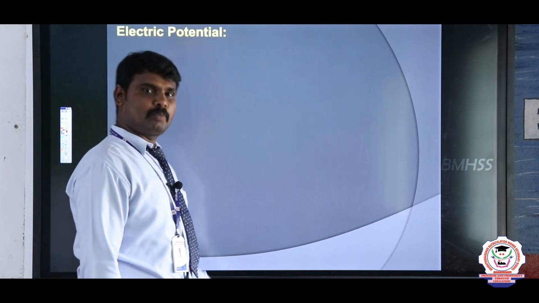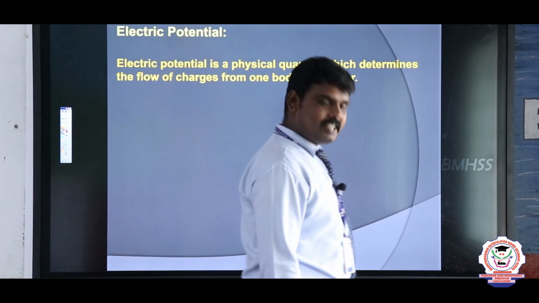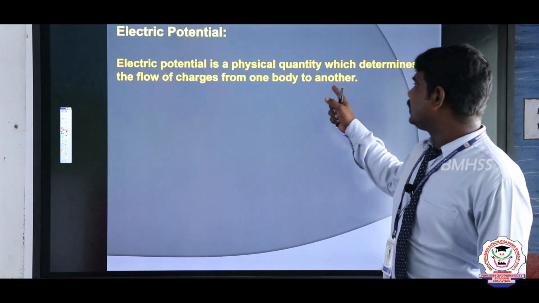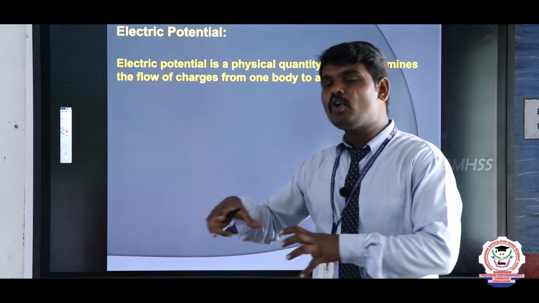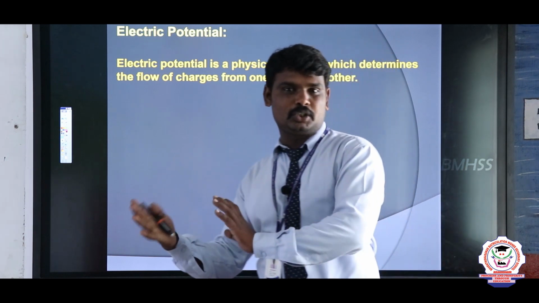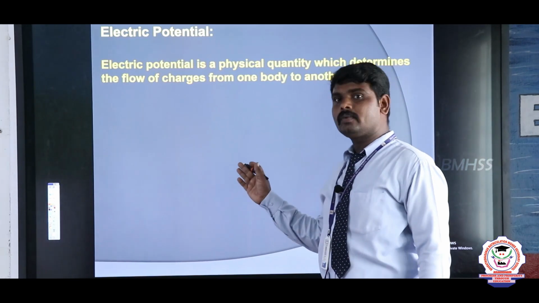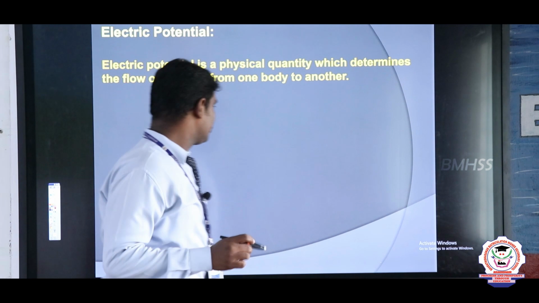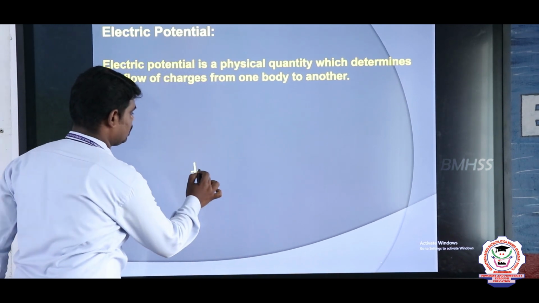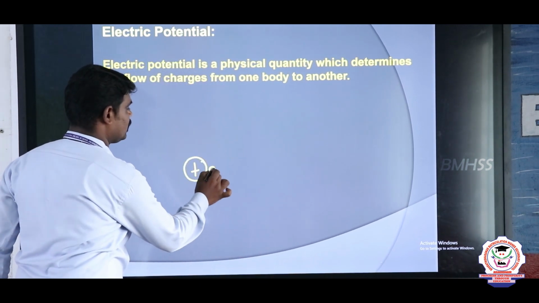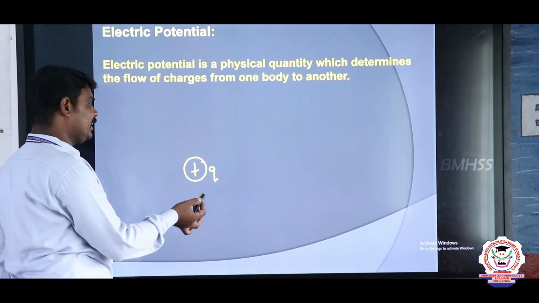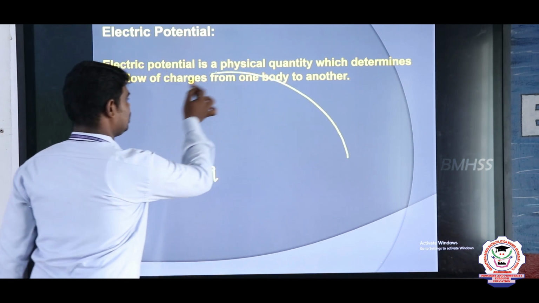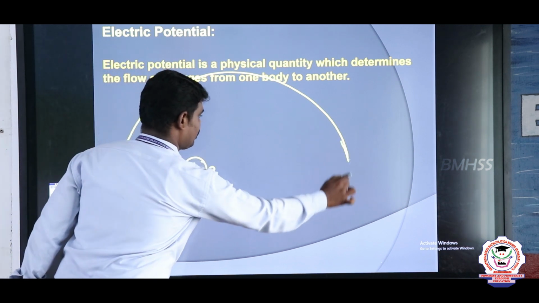So what is the electric potential? The electric potential is a physical quantity which determines the flow of charges from one body to another body. So let us consider one positive charge. This is a positive charge Q. Due to this, an electric field will be created around this charge.